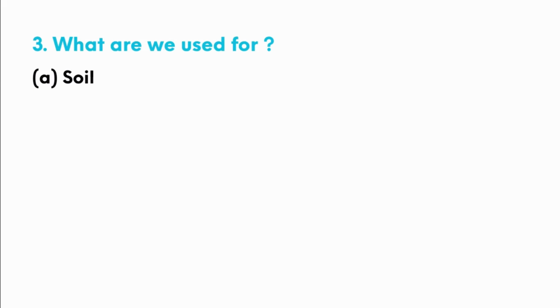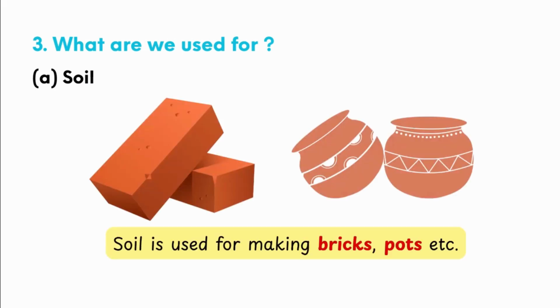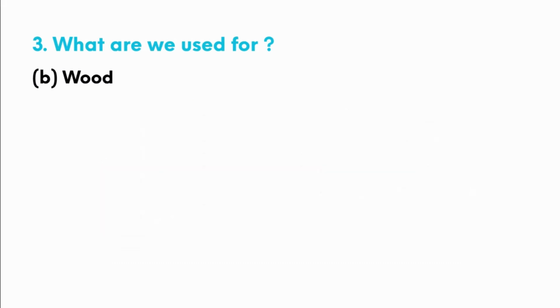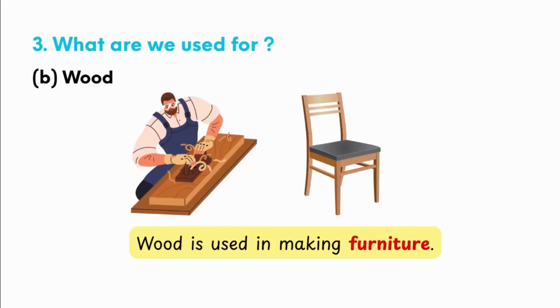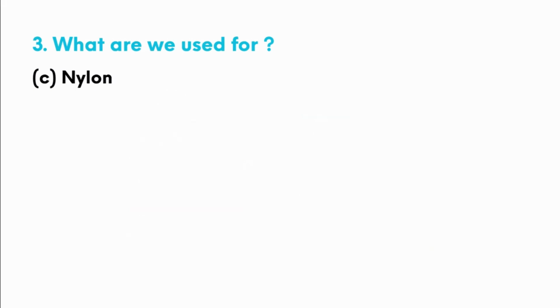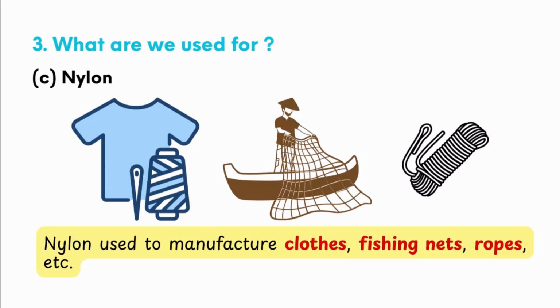Third question, what are they used for? In that, A point is soil. Soil is used for making bricks and pots, etc. Second is wood. What is wood used for? Wood is used for making furniture. C, nylon. Nylon is used to make clothes, fishing nets, ropes, etc.